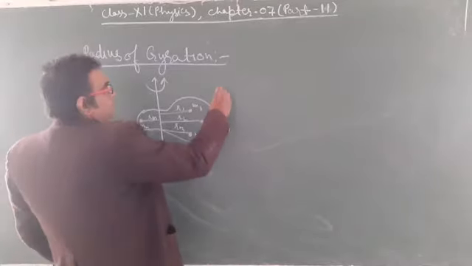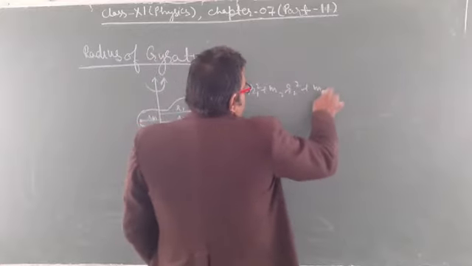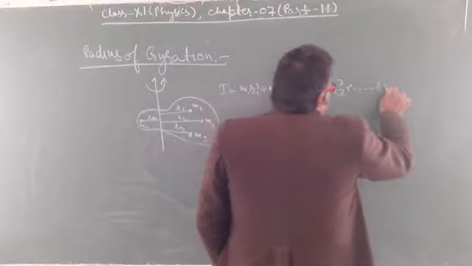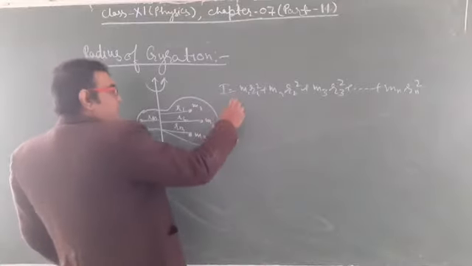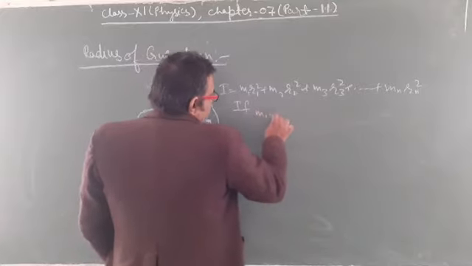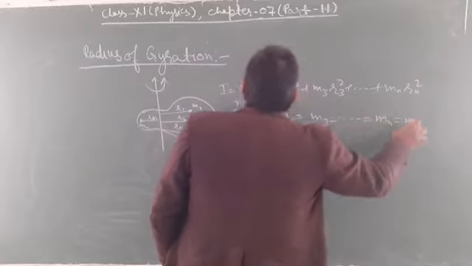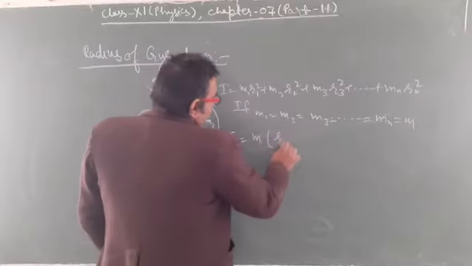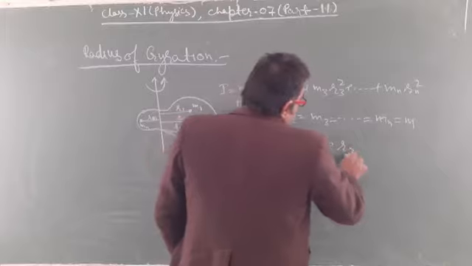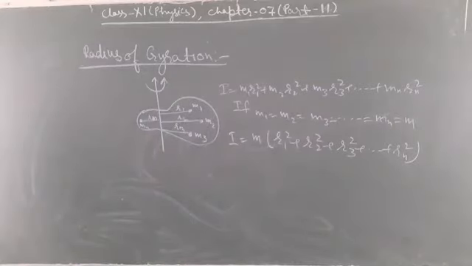Okay students, if we want to calculate the moment of inertia of the whole system, then we get I = m1 r1² + m2 r2² + m3 r3² + up to mn rn². This is the moment of inertia for the whole system, and if m1 = m2 = m3 = up to mn = m, then I = m(r1² + r2² + r3² + up to rn²). Suppose this is equation 1.